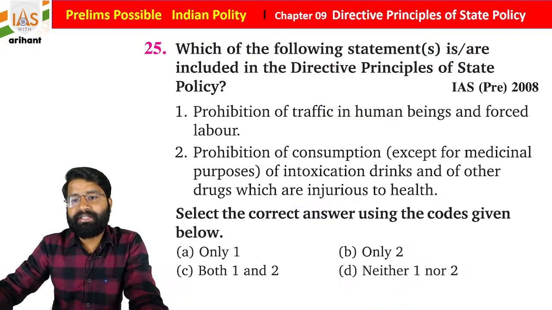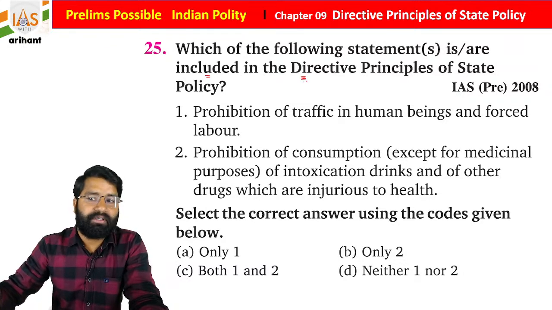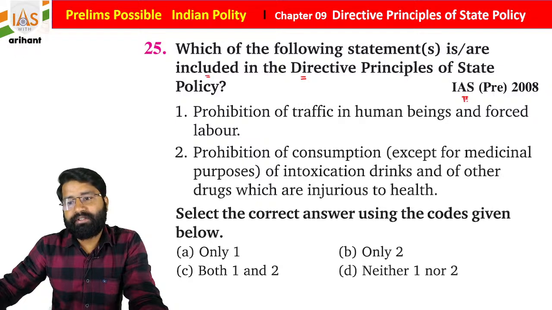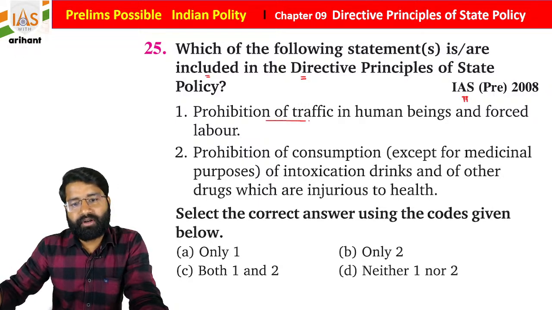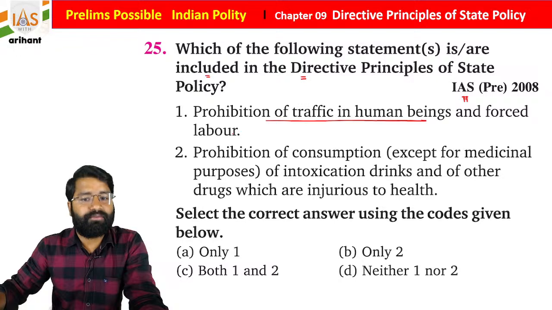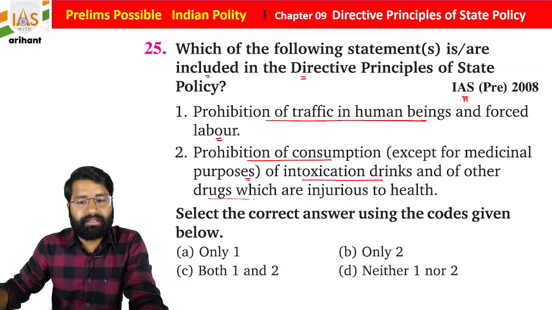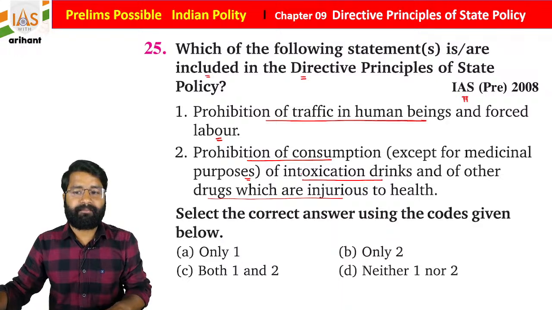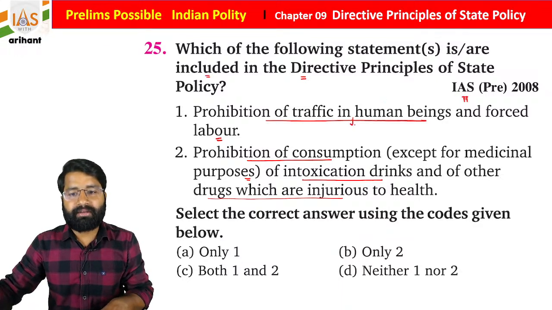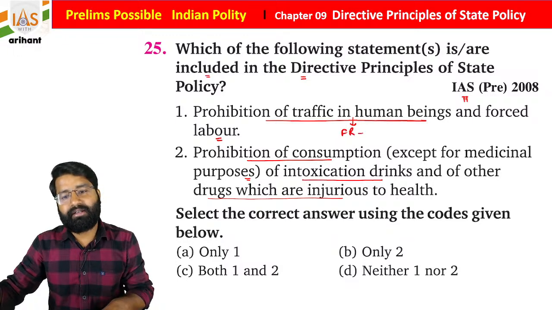Which of the following statements is or are included in the DPSP? It was in UPSC 2008. Prohibition of traffic in human beings and forced labor, and prohibition of consumption except for medical purpose of intoxicating drink and other drugs which are injurious to health. Human trafficking and forced labor, students, are included under Article 23 of fundamental rights.